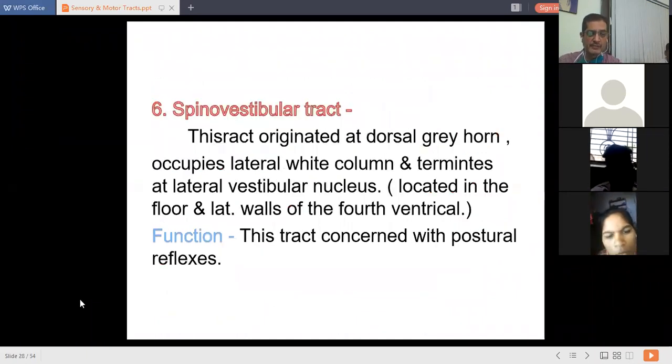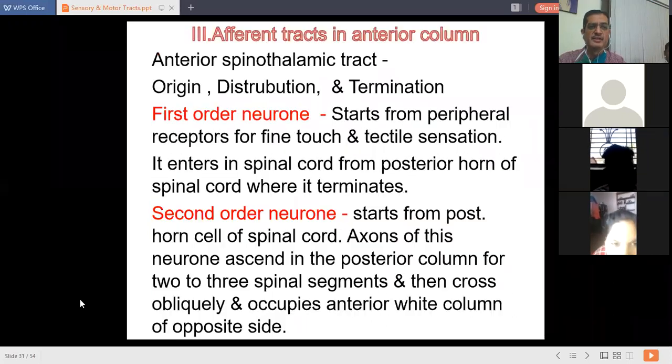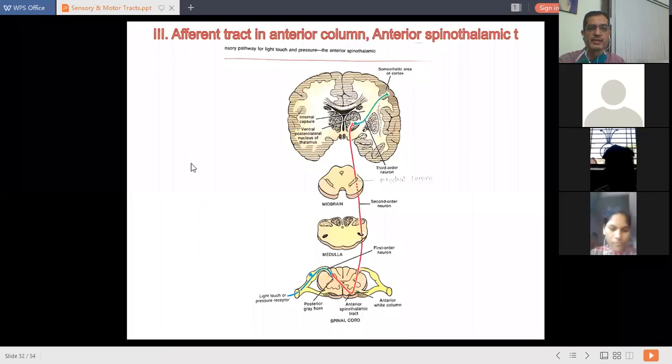Next, I am going a little bit fast because we have very limited time for this lecture. The vestibulospinal and pontine tracts are very, very small tracts, so we will discuss the next important tract, that is the afferent tract in the anterior column. Okay, the anterior spinothalamic tract.